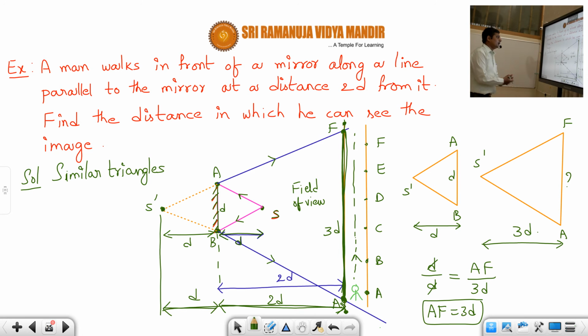I hope, students, you understood how to solve this problem of field of view. Any problem in this topic of field of view you can easily solve by using the similar triangles concept, students.